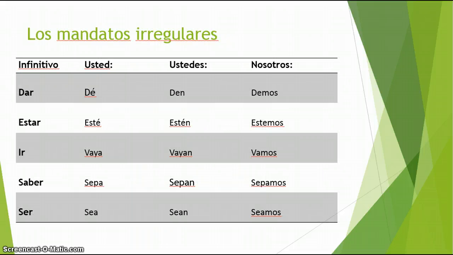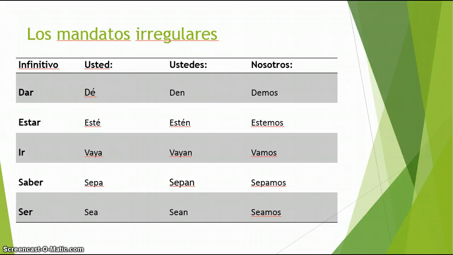Estos son nuestros verbos irregulares en la forma mandato. Miren, ¿por qué son verbos irregulares? The reason these are irregular is consider what the yo form of these verbs is. Dar in the yo form is doy, estar, estoy, ir, voy, saber, sé, y ser, soy. So, unlike our rule, we can't go to yo and drop the O because the yo form does not have an O ending, which is why these are irregular. Keep that in mind next time you forget which verbs are irregular.